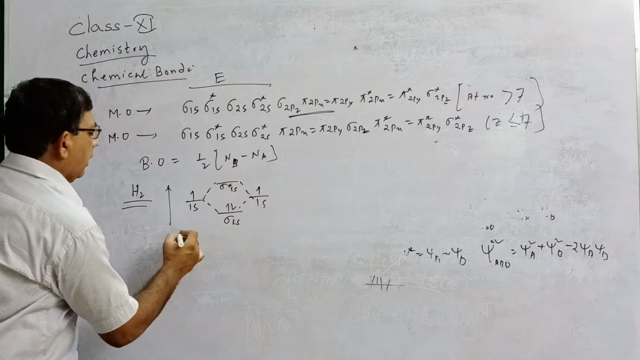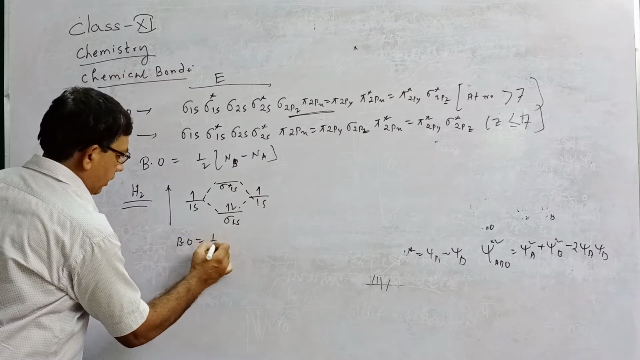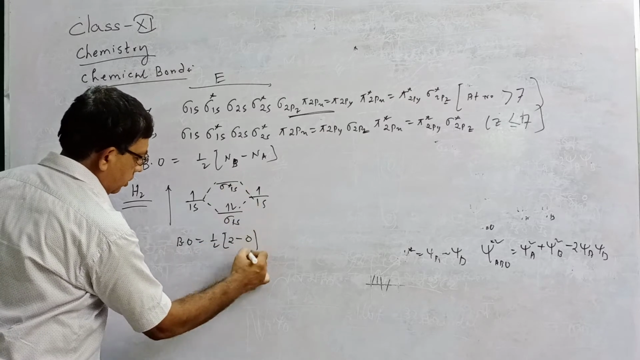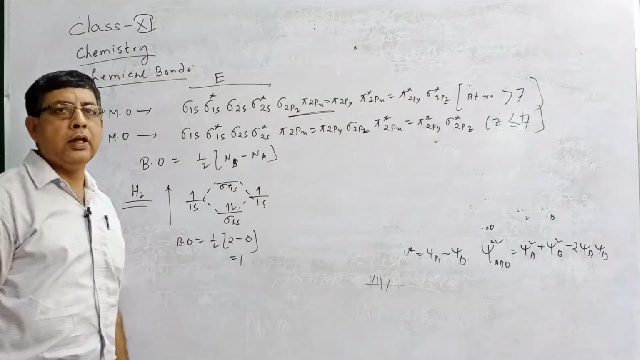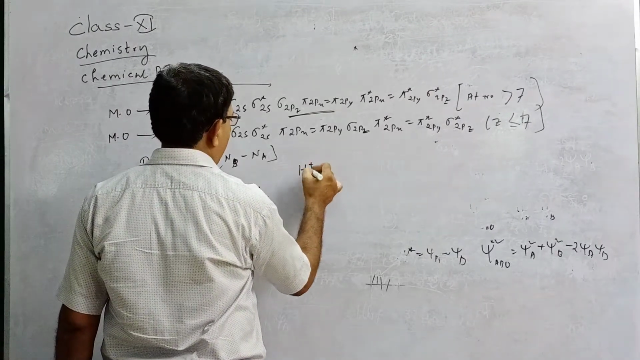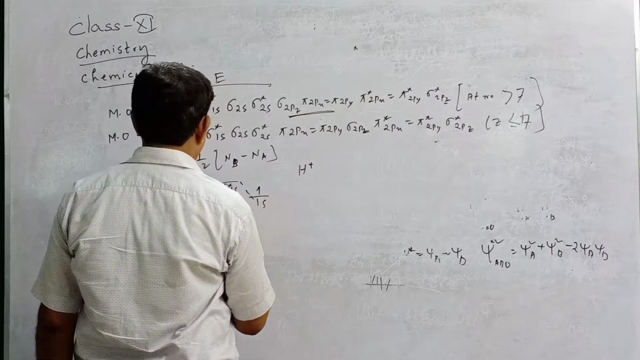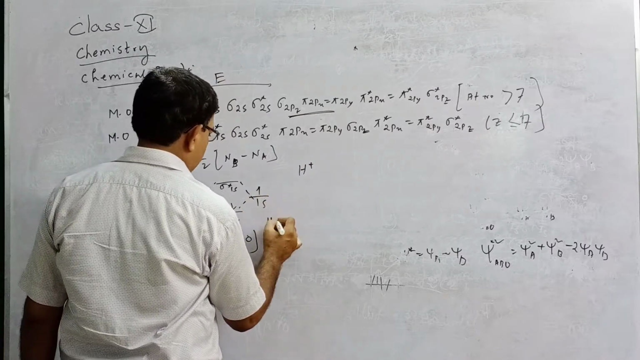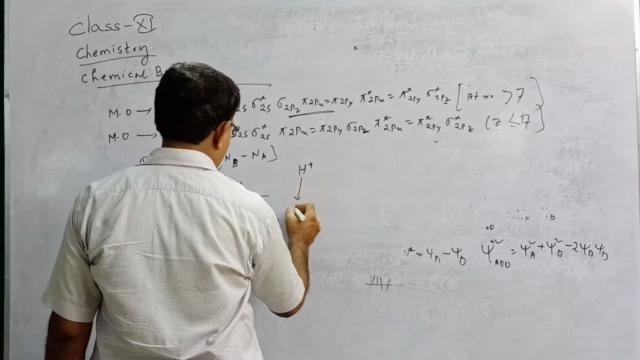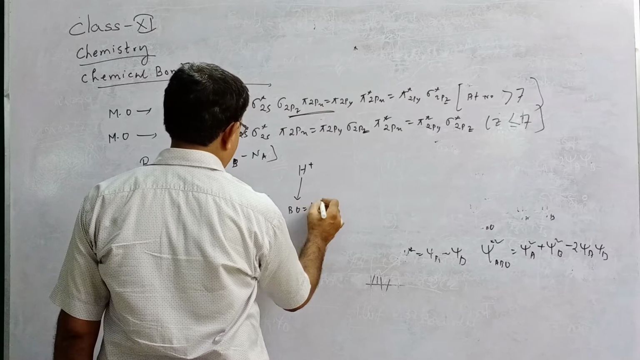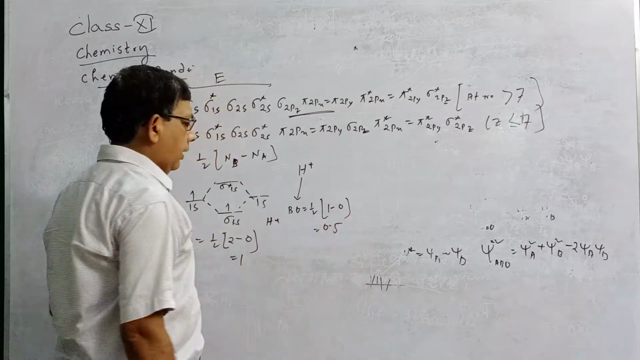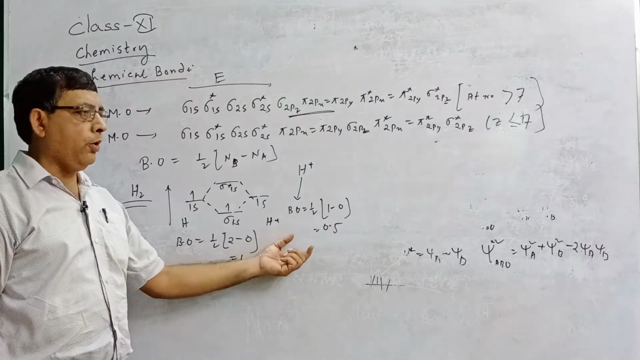What will be the bond order? Bond order is half into Nb, which is 2, minus Na, 0, equal to 1. You know hydrogen has a single bond, so this will be the bond order. Now consider the H2 plus ion. This is a hydrogen atom, this is H plus, so there will be no electron there, and 1 electron here. Then in the H2 plus ion, what will be the bond order? Bond order equals half into 1 minus 0, that is 0.5.